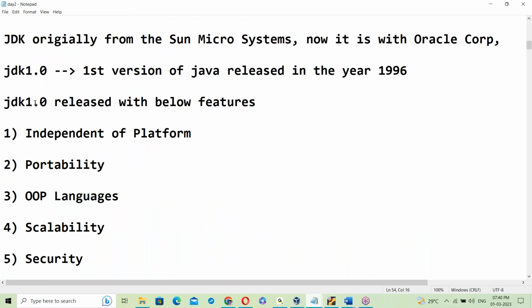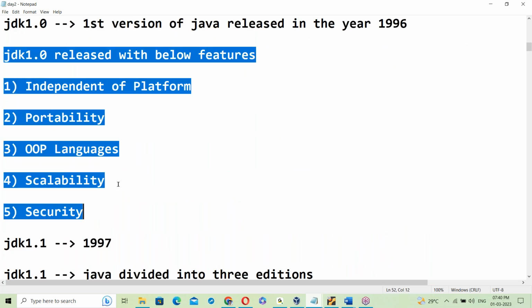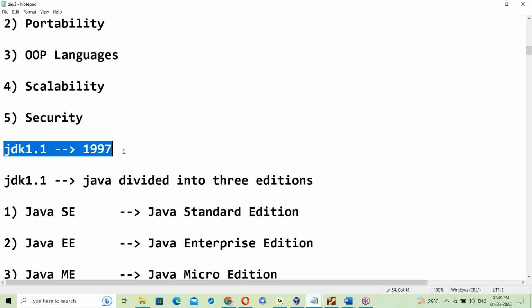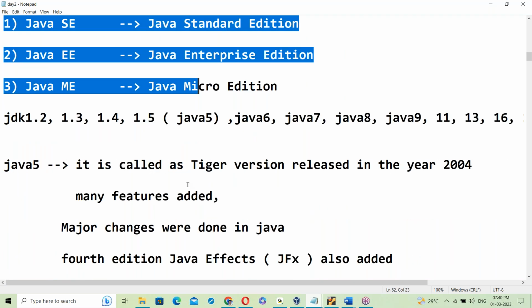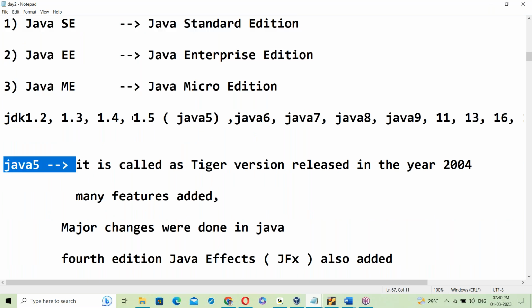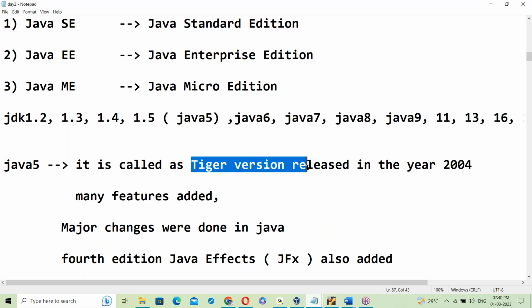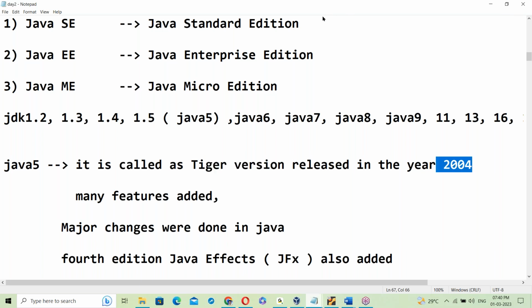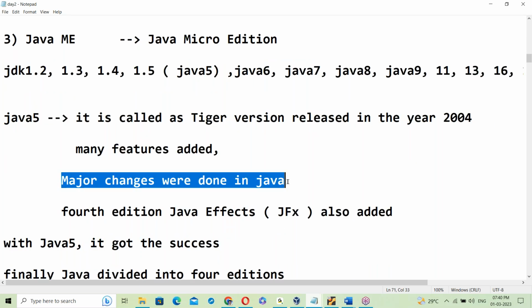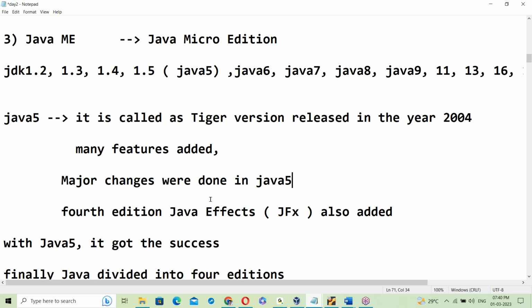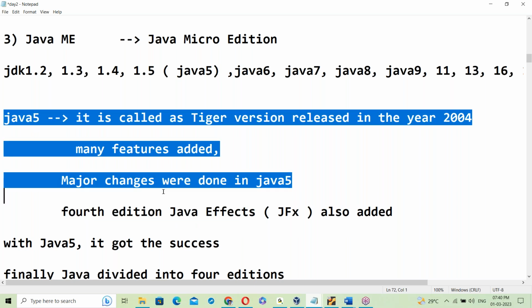So these are the JDK 1.0 features. Next, 1.1 in 1997. Then Java 5, JDK 1.5, the fourth edition, the Tiger version, was released in the year 2004. Many features were added here. Major changes came in Java 5.